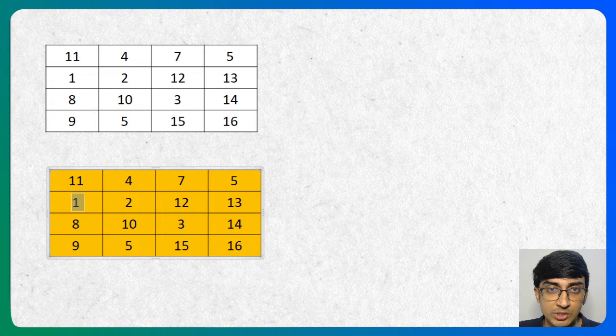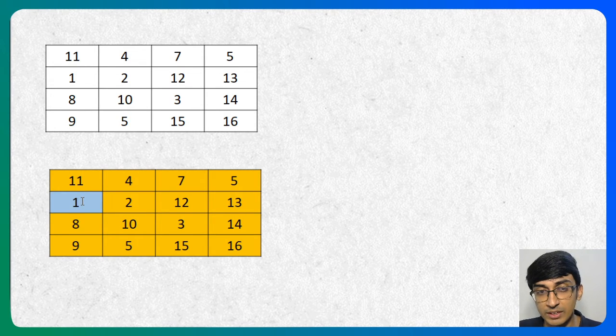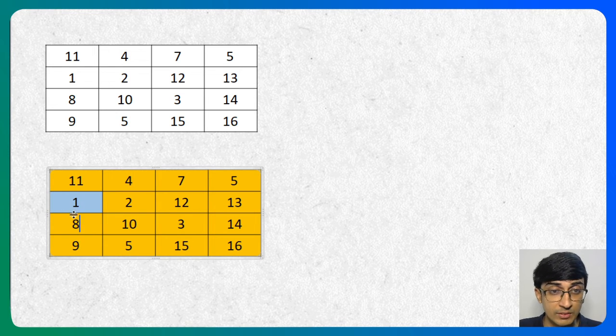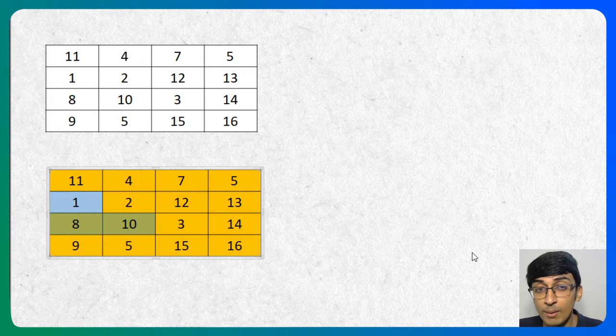So let's just shade it something else, probably blue. So it got disinfected, but as we saw, if it gets disinfected, its neighbors get infected. So its neighbor gets infected, that is the same row previous column, there is no previous column, same row same column, and same row next column. So these two are infected, which they're already infected right now. But once they get infected, their neighbors also get infected.